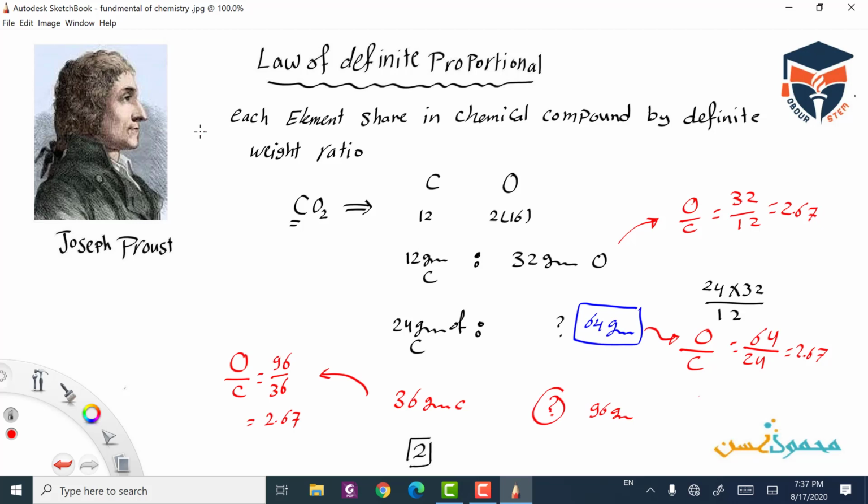So this law illustrates that each element shares in the chemical compound by a definite weight ratio, and the ratio in the compound does not change even if we change the masses of the reactants. Let's take an example or a problem on this law.